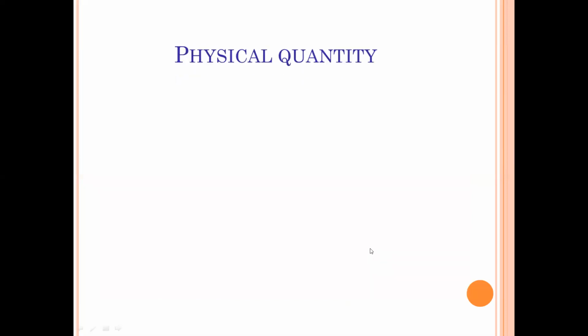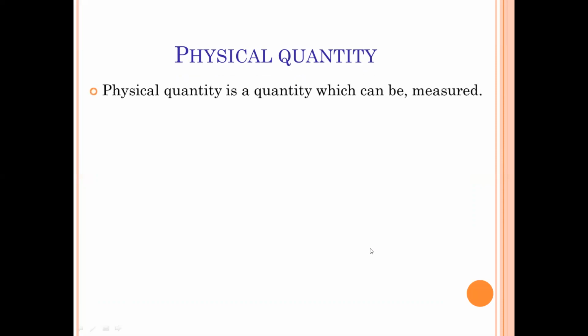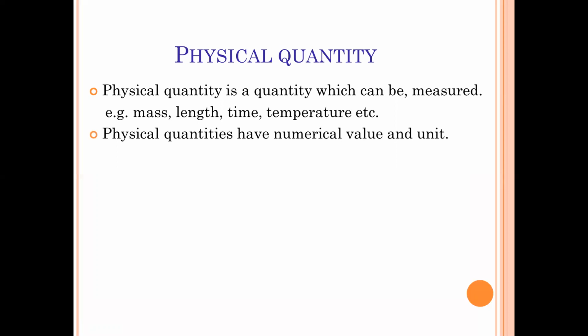Physical quantity. This is a basic definition when we are starting with physics. What the physical quantity is? The physical quantity is a quantity which can be measured. Anything which is measured, ऐसी कोई भी quantity जिसको measure किया जा सकता है, that one is called physical quantity. Say example, mass, length, time and temperature. Mass को measure कर सकते हैं, length measure कर सकते हैं, time measurement possible है, and temperature measurement is also possible. Some other properties are also there.